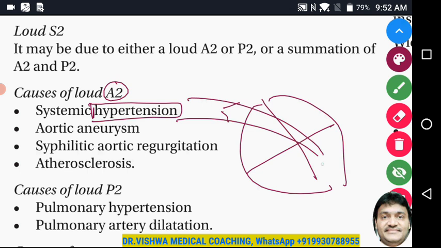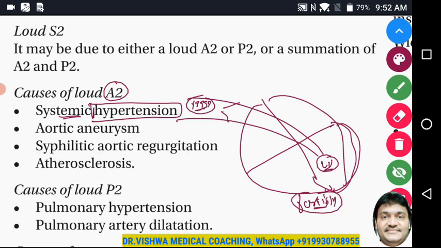So this left ventricle is going to pump the blood through the aorta. Now in case of systemic hypertension, this aorta is going to have more pressure. So the left ventricle has to pump the blood forcibly. Now the left ventricle is trying to push the blood, so the aortic valve will be kept open for a little longer time, because the ventricle is trying to push the blood through it.